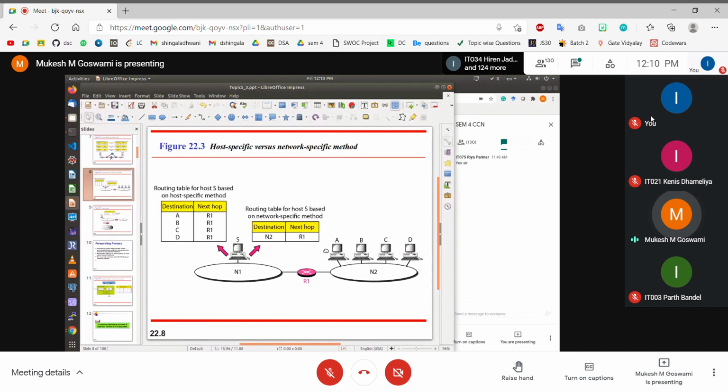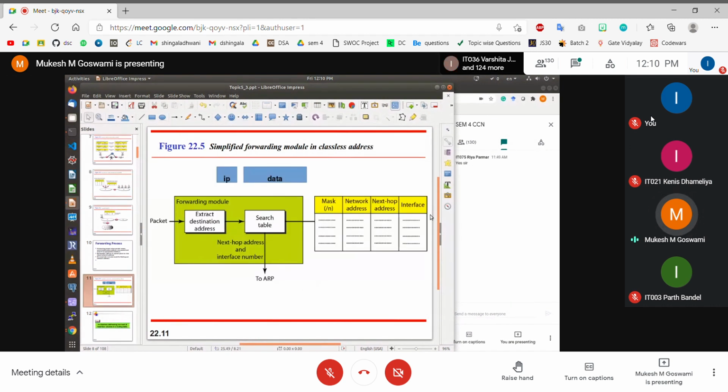So which port I should send this data out, that is also very important to know, right? That information is also available inside the routing table. So the routing table tells you this is the next hop IP address; from the next hop IP address you extract the MAC address, use the MAC address to build the data link layer frame, and then send that frame on this outgoing interface. So you have to instruct the physical layer, the corresponding physical layer. Every interface has its own physical layer. So you have to instruct the corresponding physical layer of that interface to please put this particular frame on the outgoing channel, right? So that is what we mean by the forwarding process.